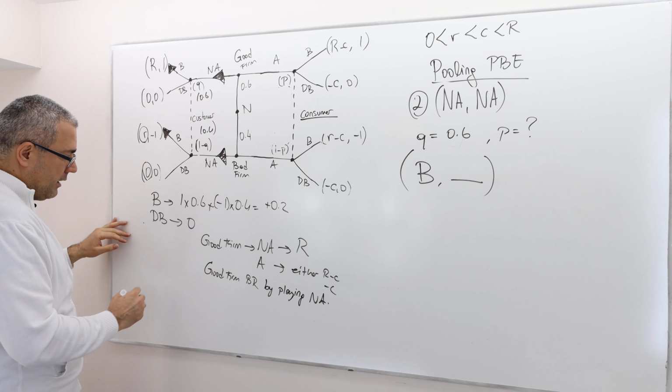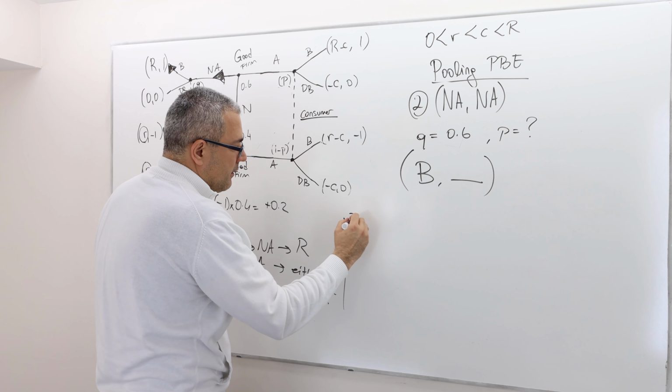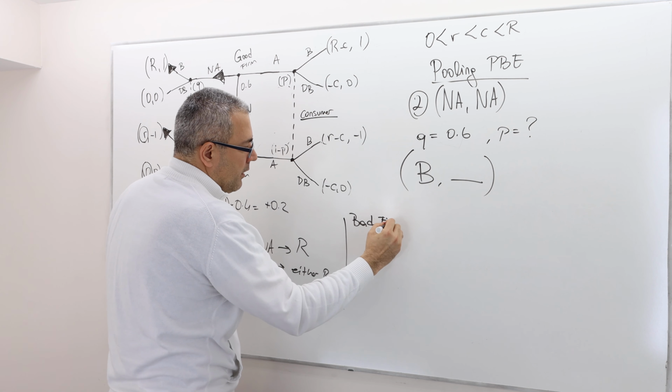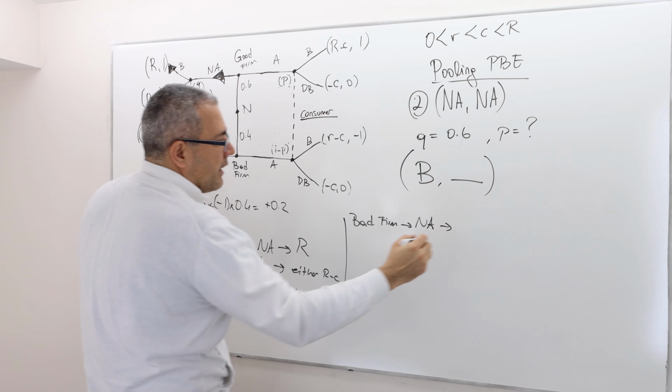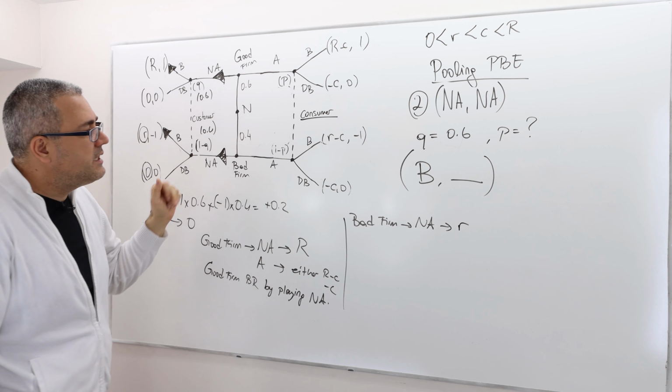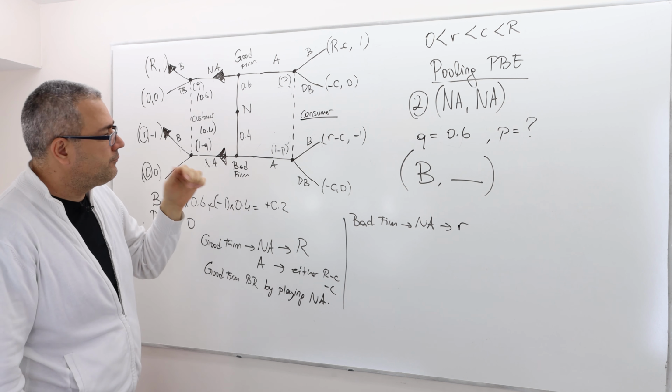Okay, good. Well, what about here? The bad firm is currently not advertising and currently getting a payoff of R. But if he deviates, what's going to happen?